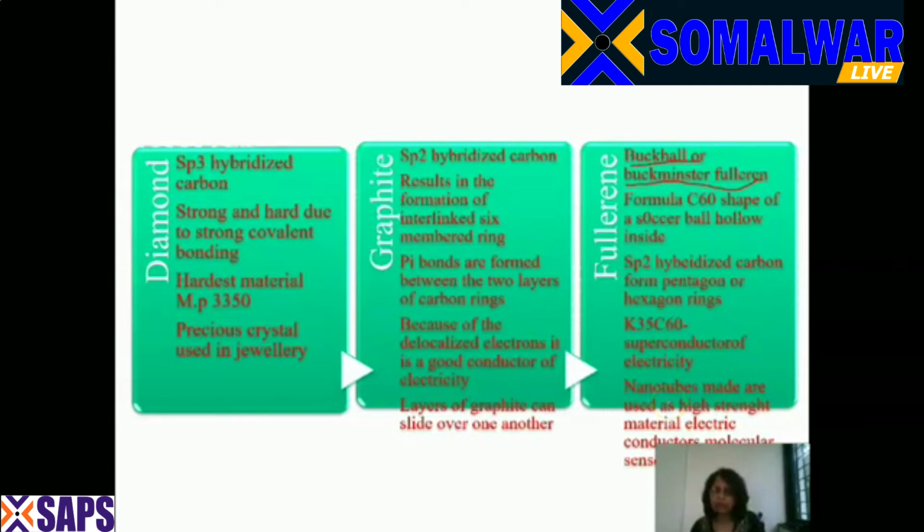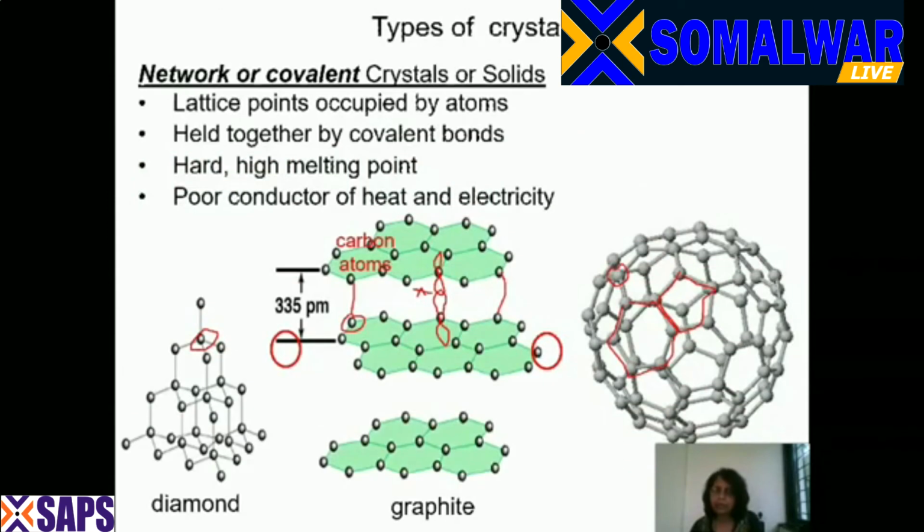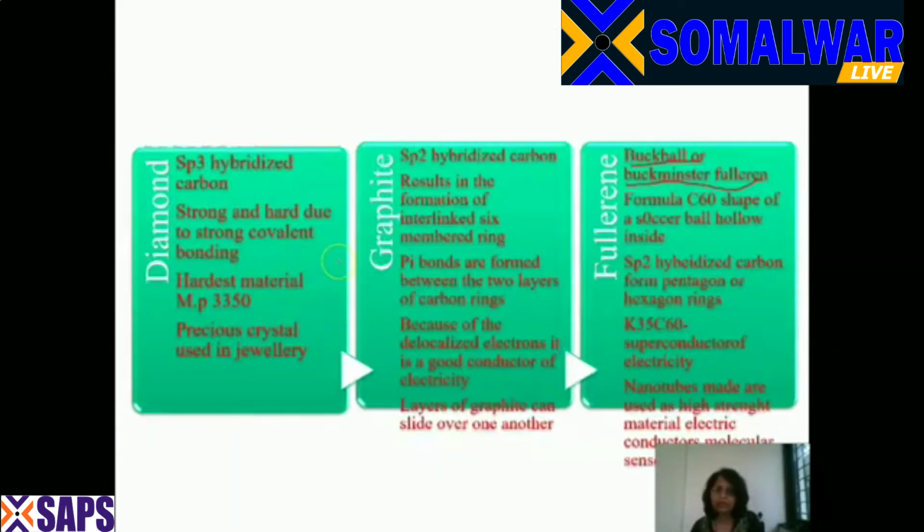Now you'll think that it's very difficult to prepare fullerene. Let me give you an example. When you burn camphor at home, the black fumes that you get are nothing but fullerene. So if you take purified camphor and heat it, the black soot that you get is fullerene. And if you see this soot under a microscope, you'll find a structure like this. So that was about diamond, graphite and fullerene, the covalent crystalline solids.